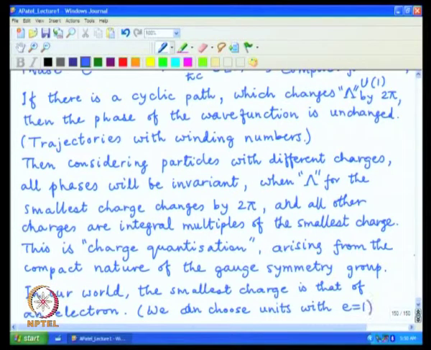Where this number can be just taken out from the whole algebra, put e equal to 1, you can insert it back later by just simple power counting when necessary. So, then all the charges observed in nature are multiples of the charge of the electron, which is very much true as seen experimentally, and this compact gauge group formulation gives us a reason of how that integer quantization can arise from the theoretical perspective.